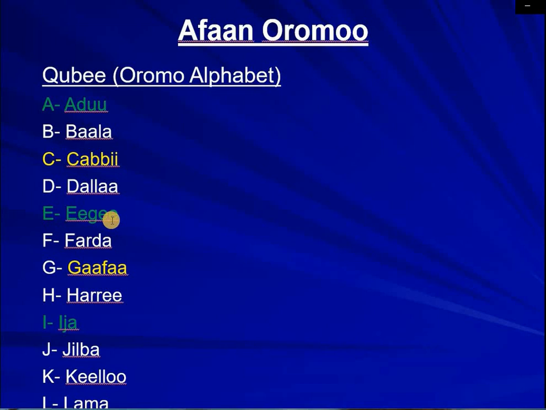The second one is that some of them have different sounds. Look at here. This is not a, but that is a. This is a. This is not e, but this is a. This is not I, but it is e.